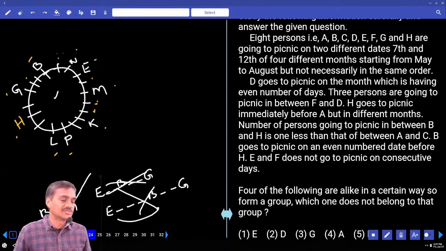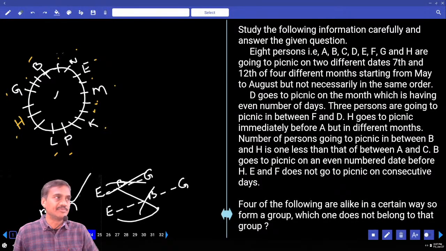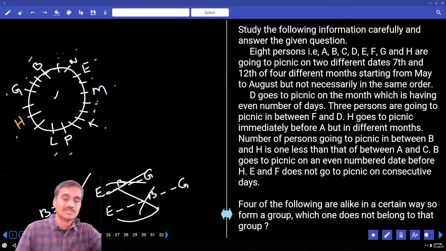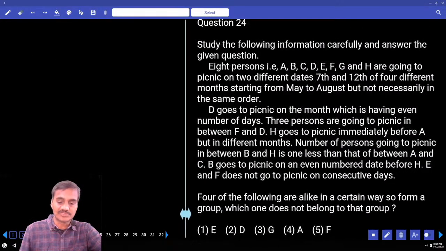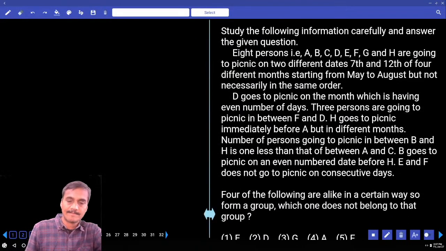Then, next 24 to 26. Now, in this 24 to 26, there are 8 persons, A, B, C, D, E, F, G, and H, and these persons are going to a picnic on different dates. What are the dates we have? 7th and 12th of 4 different months, starting from May to August. Now tell me whether it comes under the first or the second priority. Definitely under the first priority. 24 to 26, only 3 questions, and still manageable.